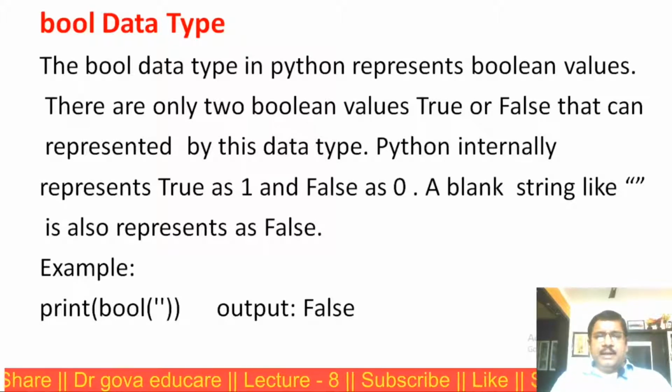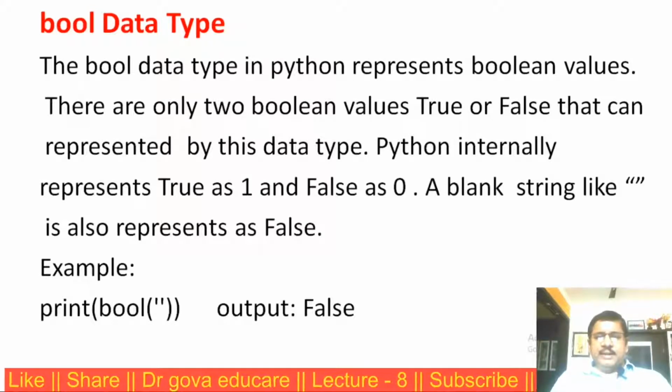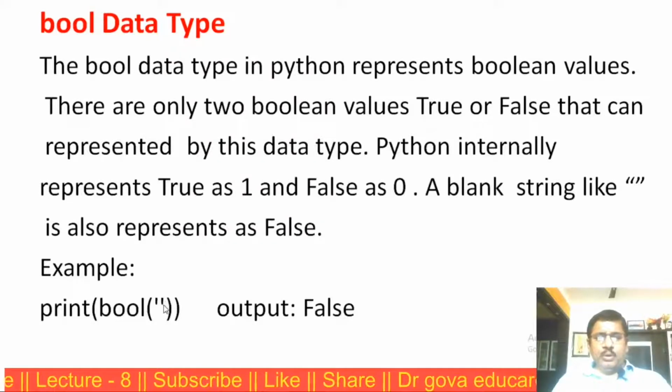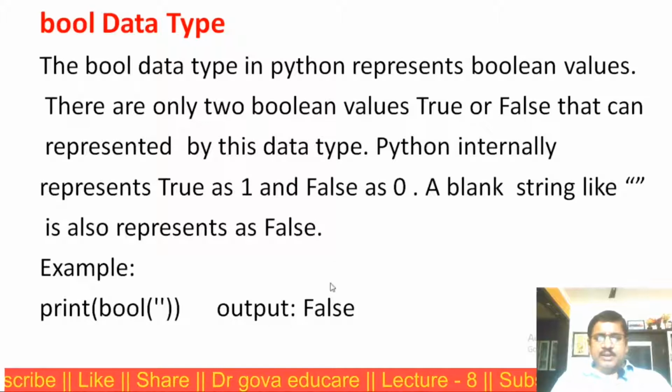Python internally represents true as 1 and false as 0. A blank string always represents false. This is the example: bool of an empty string, the output is false.